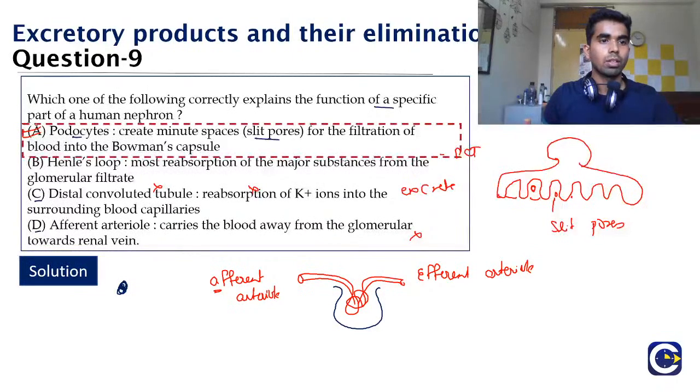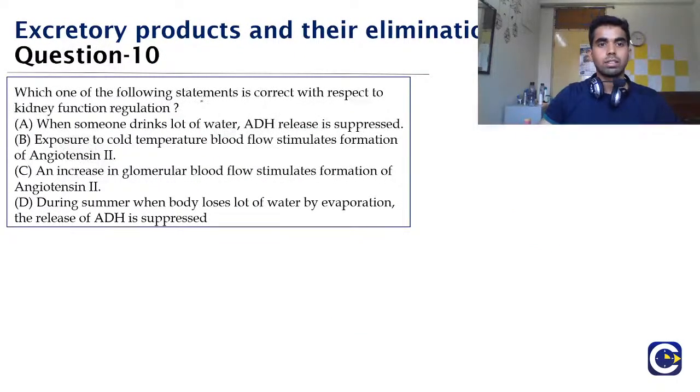Now coming to question number 10. Which one of the following statements is correct with respect to kidney function regulation? Option A: When someone drinks a lot of water, ADH release is suppressed. Option B: Exposure to cold temperature, blood flow stimulates formation of angiotensin II. Option C: An increase in the glomerular blood flow stimulates the formation of angiotensin II. And option D: During summer, when the body loses a lot of water by evaporation, the release of the antidiuretic hormone is suppressed. So what will be the answer?